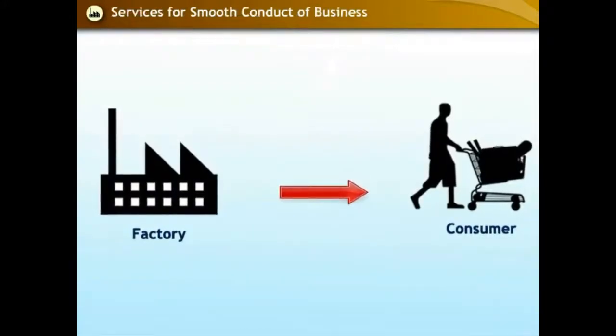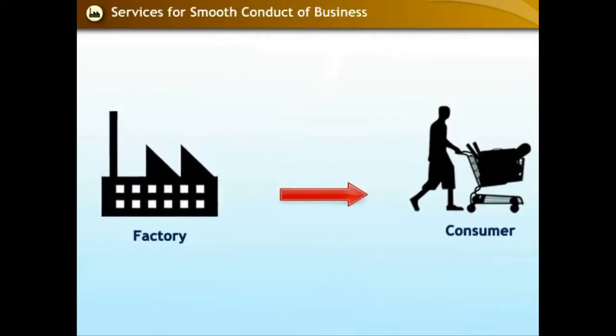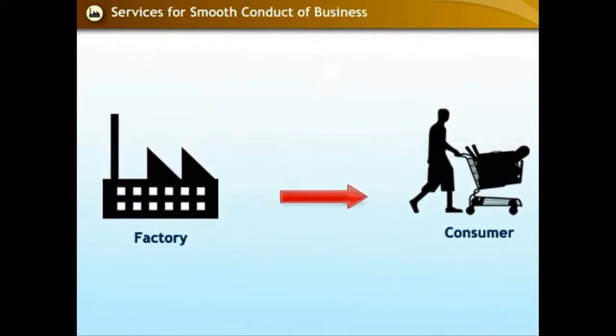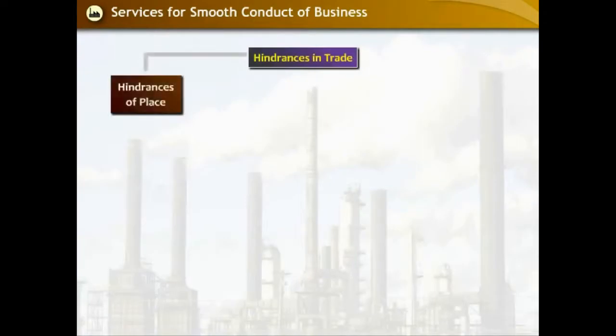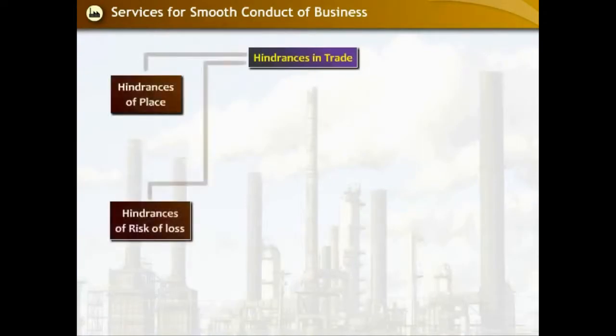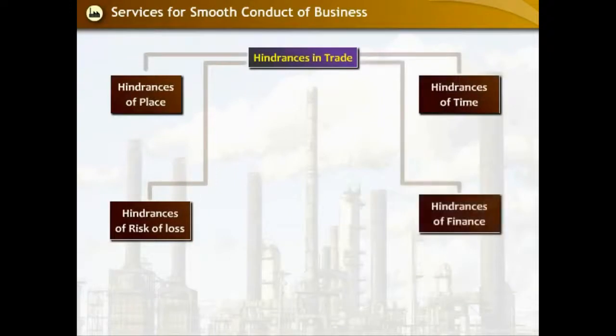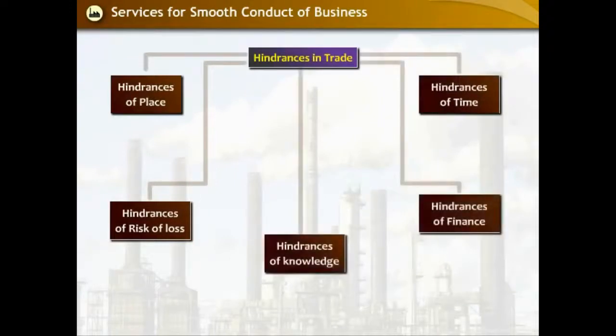There are some hindrances in transporting goods from producers to consumers. Some of these crucial hindrances include hindrance of place, risk of loss, time, finance, and knowledge. To overcome these hindrances, certain aids have been introduced, which are called auxiliaries to trade.